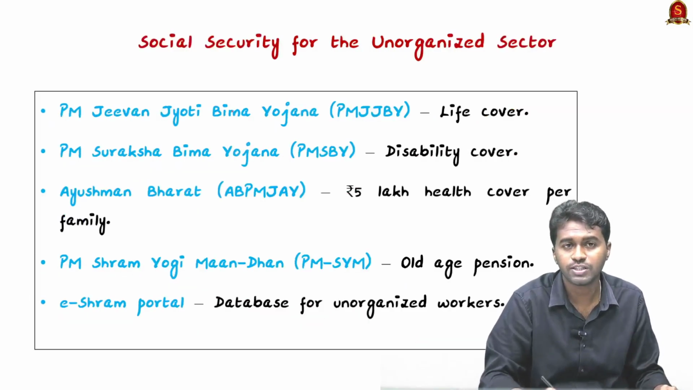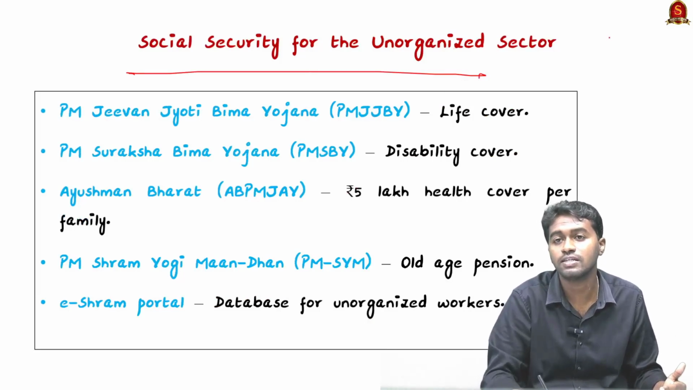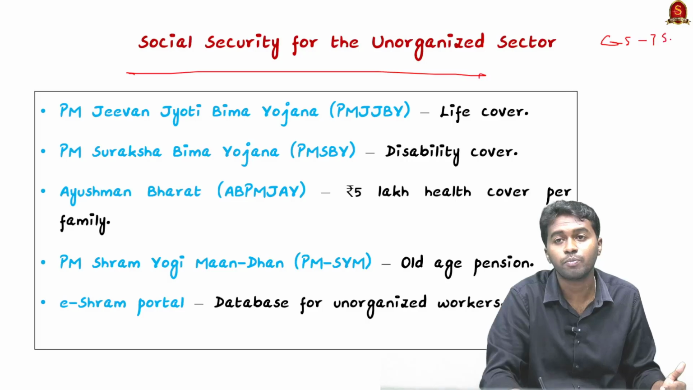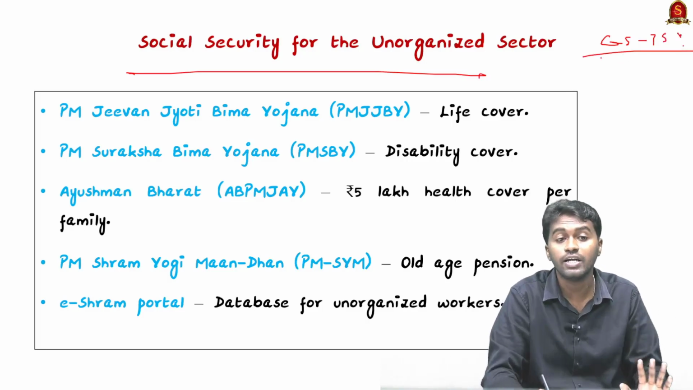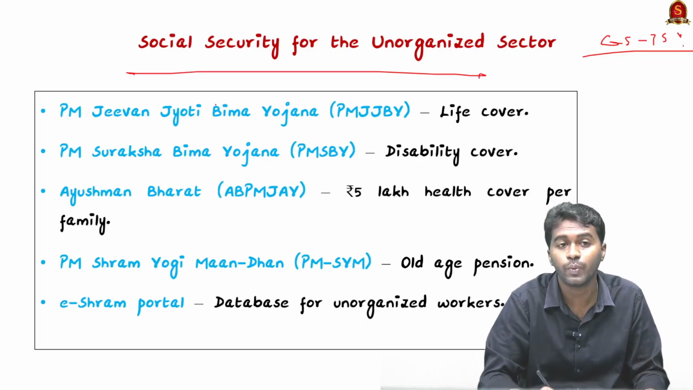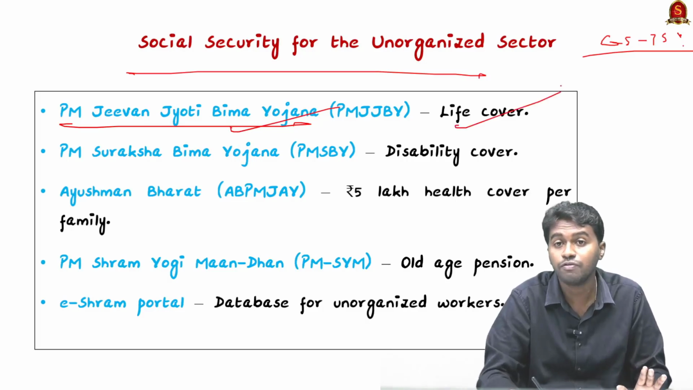And coming to the social security schemes for the unorganized sector, we have to know that nearly 65% to 75% of the Indian population is currently working in the unorganized sector. So it is high time to consider their issues as well. For that, we have the Pradhan Mantri Jeevan Jyoti Bima Yojana, which provides life insurance to the people.